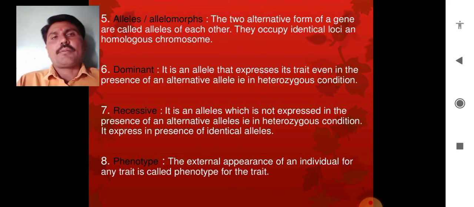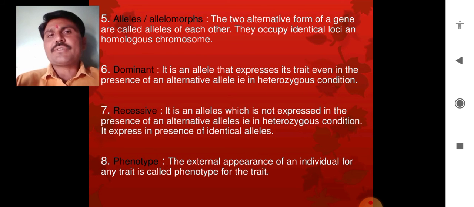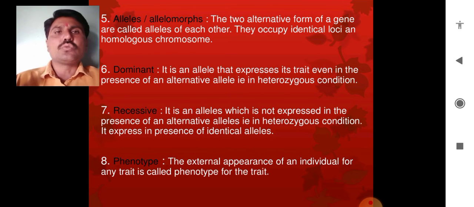Alleles, or the fifth one, you can also call allelomorphs. Two alternative forms of a gene are called alleles. They occupy identical locations on homologous chromosomes. See, the same homologous chromosomes, but two alternative genes are called alleles or allelomorphs. This is the definition of alleles or allelomorphs.